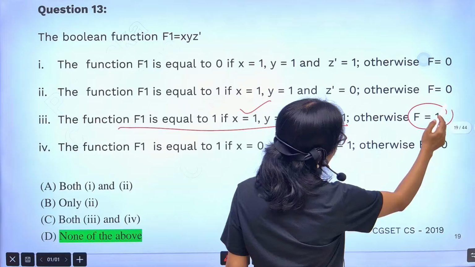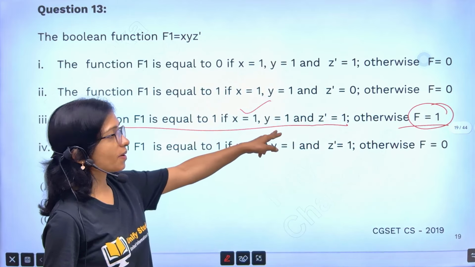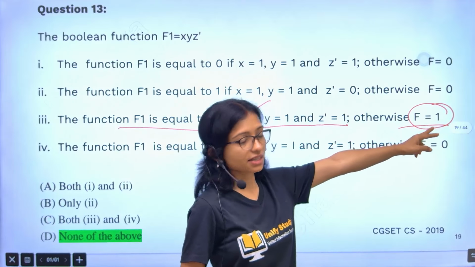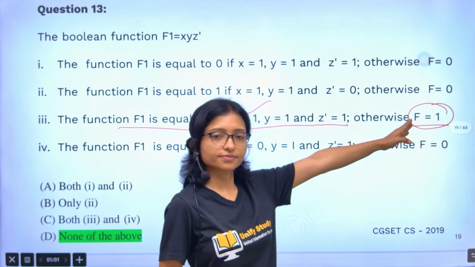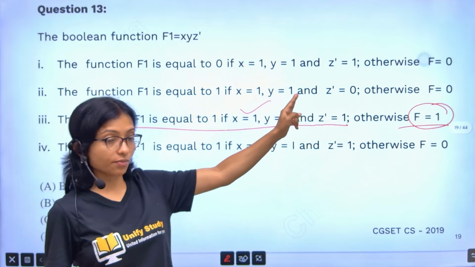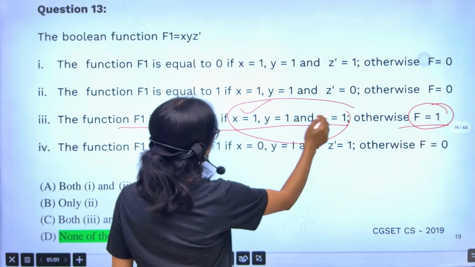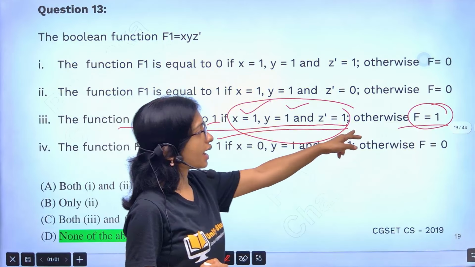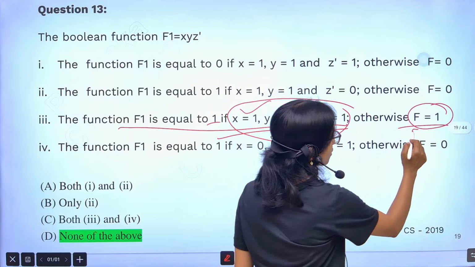Otherwise F, otherwise F will be 0, right? This part is correct. Otherwise F will be 0, but it is given otherwise F equals 1. That's why it is also wrong. Read the statement very carefully. If this one is this, then I am getting 1. That is correct. This part is correct. But only the otherwise F equals 1, it should be otherwise F equals 0.